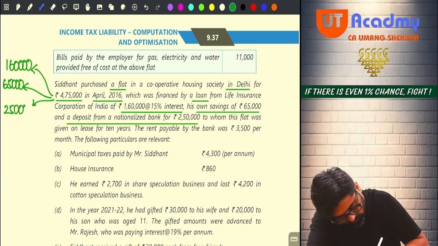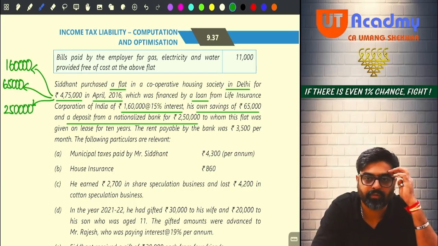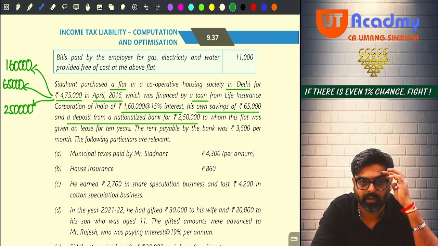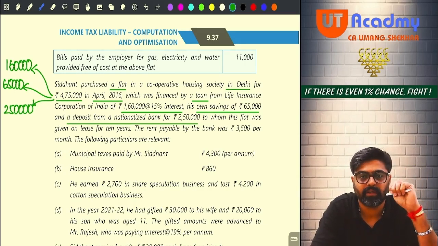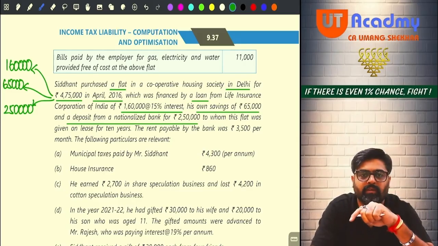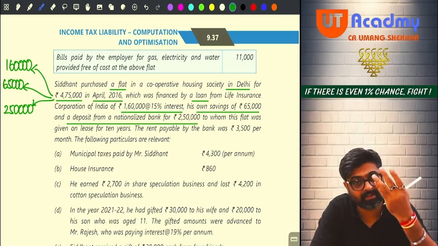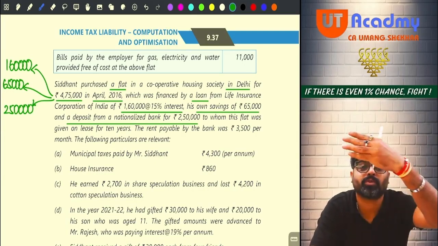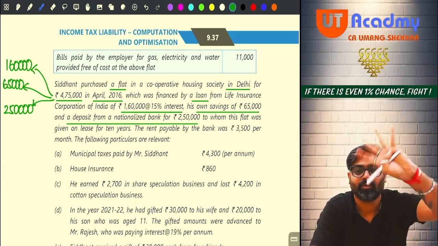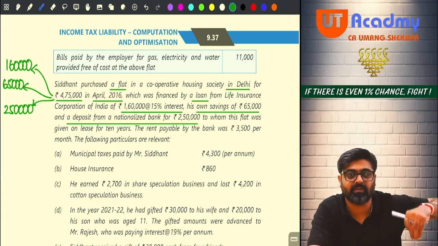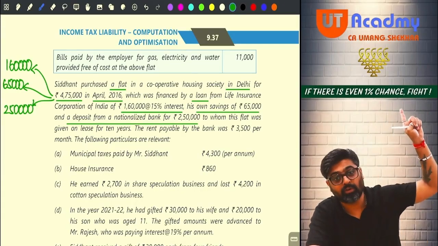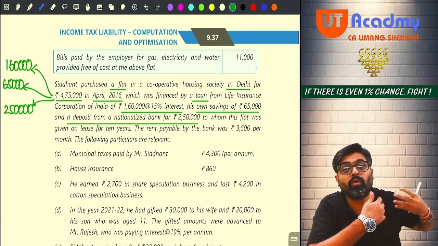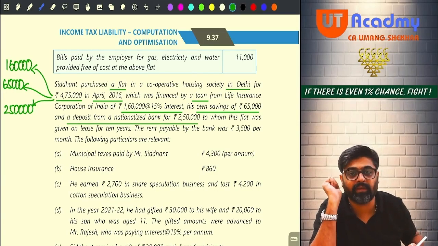2,50,000 FD. So you broke your FD and got 2,50,000. Your own savings was 65,000 and you took a loan of 1,60,000. Add all of them, you will get 4,75,000. How that 4,75,000 was arranged, that is given. You are not supposed to do anything with those amounts. Those are not your incomes or expenses of this year. In 2016, how did you arrange for that 4,75,000? They are talking about that, okay?